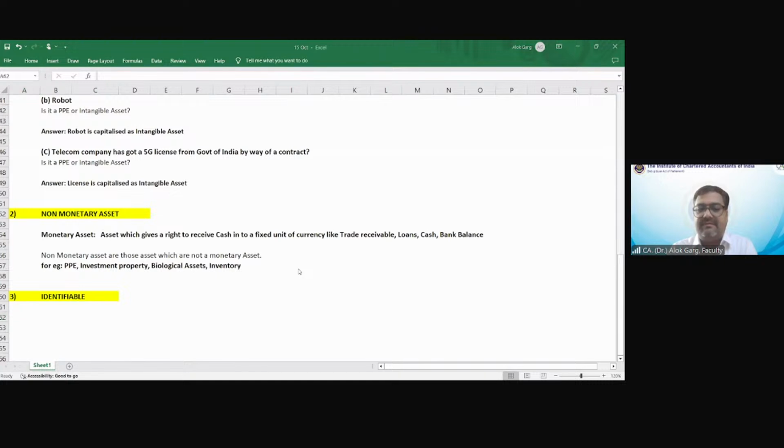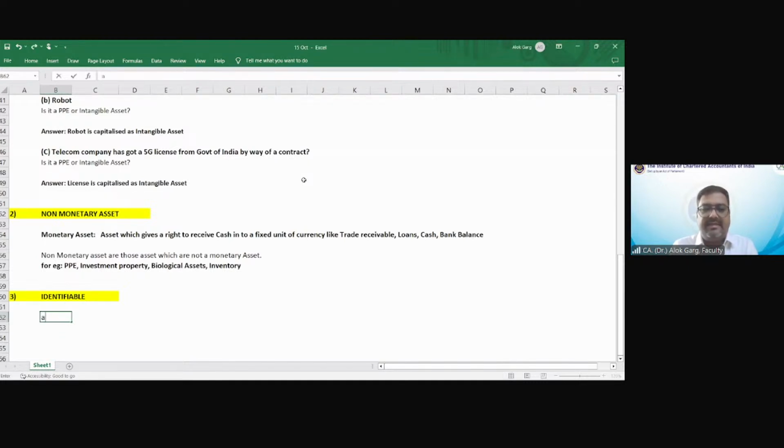Identifiable means either separable or arises from contractual or other legal rights. An asset is considered as identifiable when either it is separable or arises from contractual or other legal rights. Let me write it first, then I'll explain.